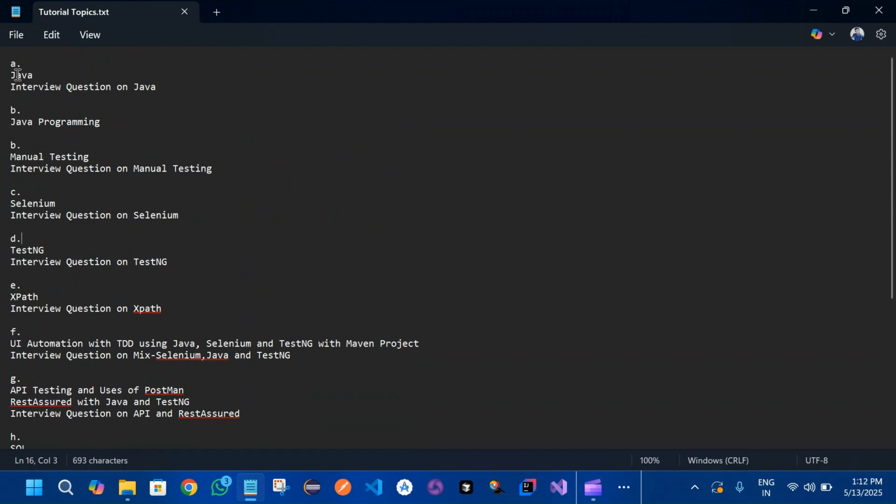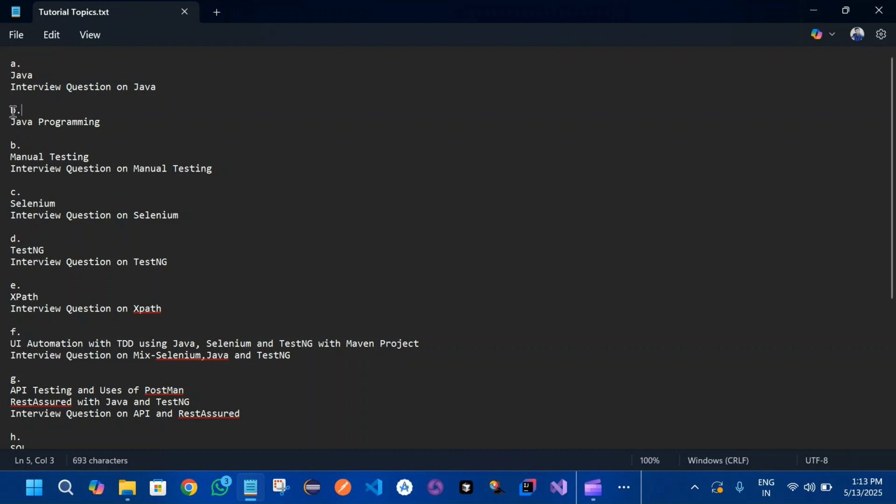So if you see here, we'll first be starting with Java and its interview questions as well. I'm going to give a full tutorial on Java from basic to advanced, including all the main core Java concepts and flows, and the same goes for programming. Once this Java session is completed, we're going to check out some interview questions on a real-time basis: how we actually get Java questions, how we are asked a Java question.